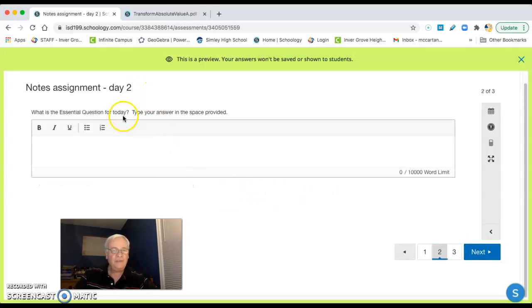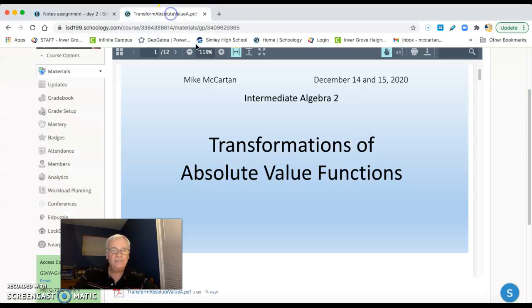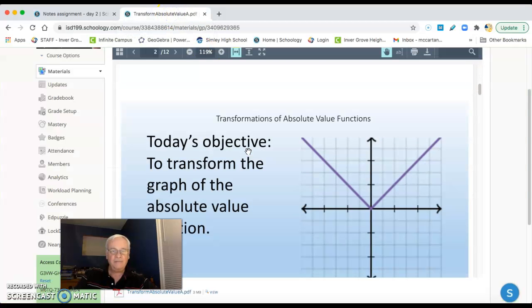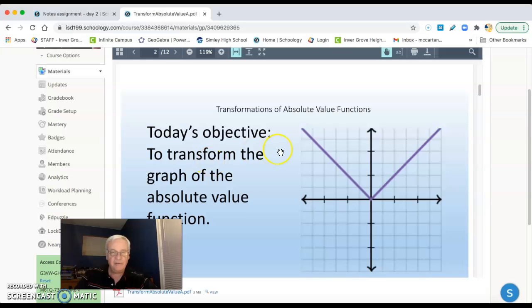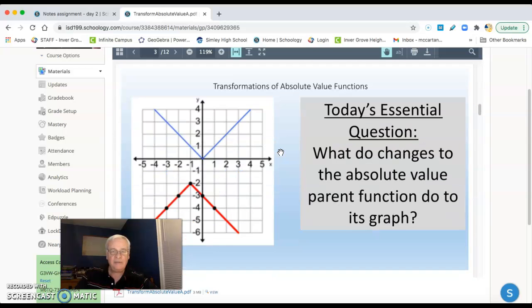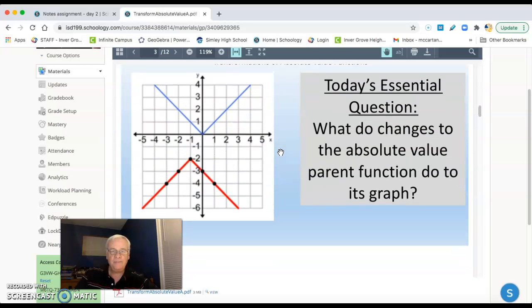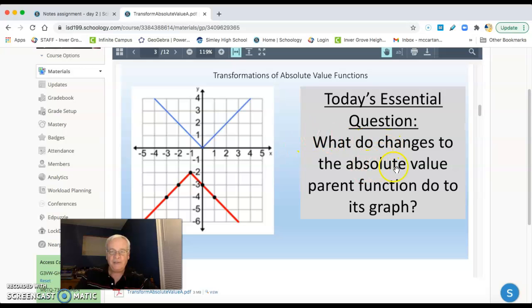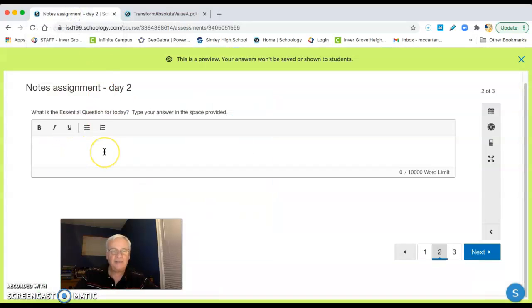All right, the essential question for today. Scroll down. This is the objective. The essential question is right here: what do changes to the absolute value parent function do to its graph? You need to type that in there, or just copy and paste it.